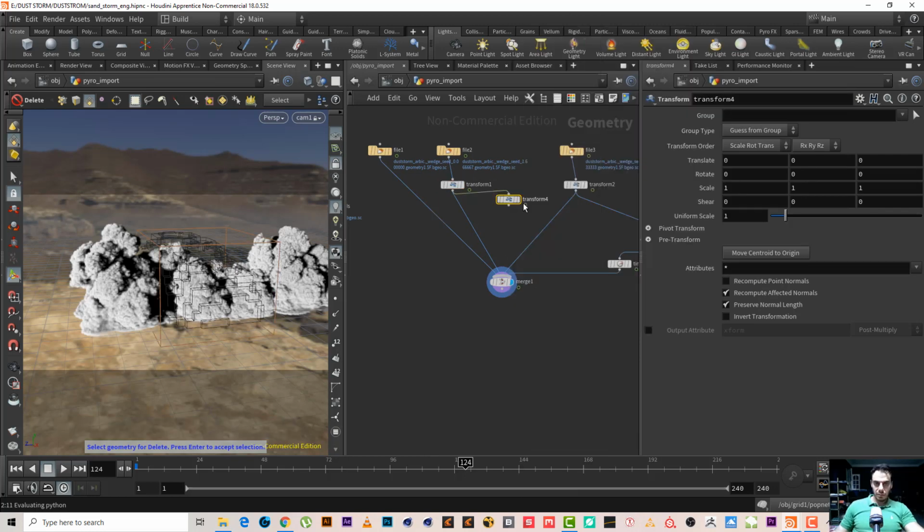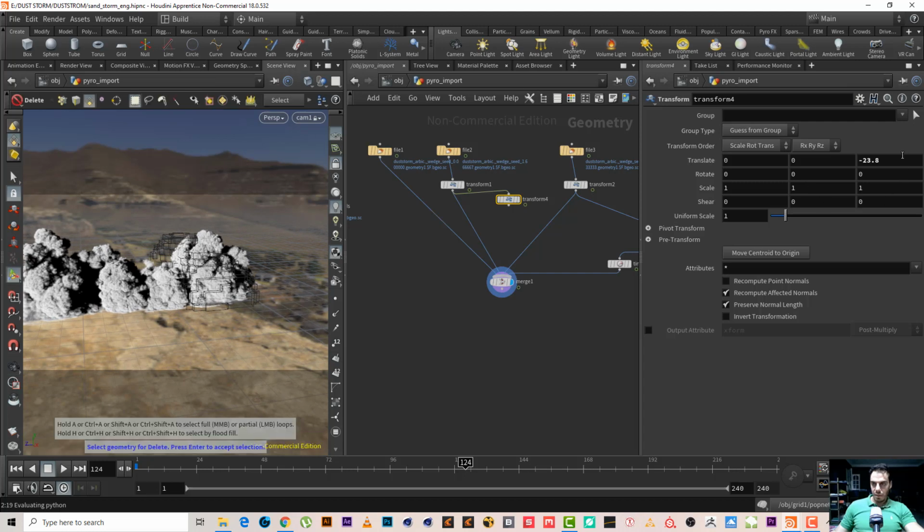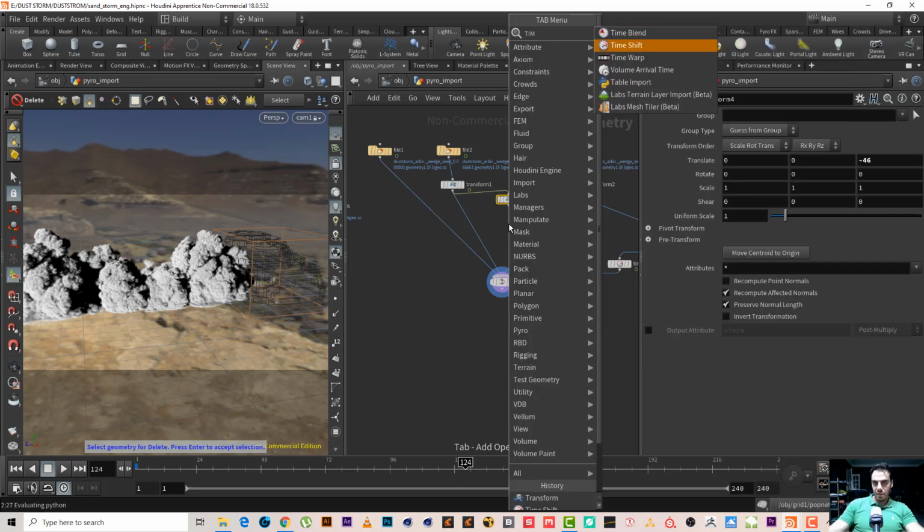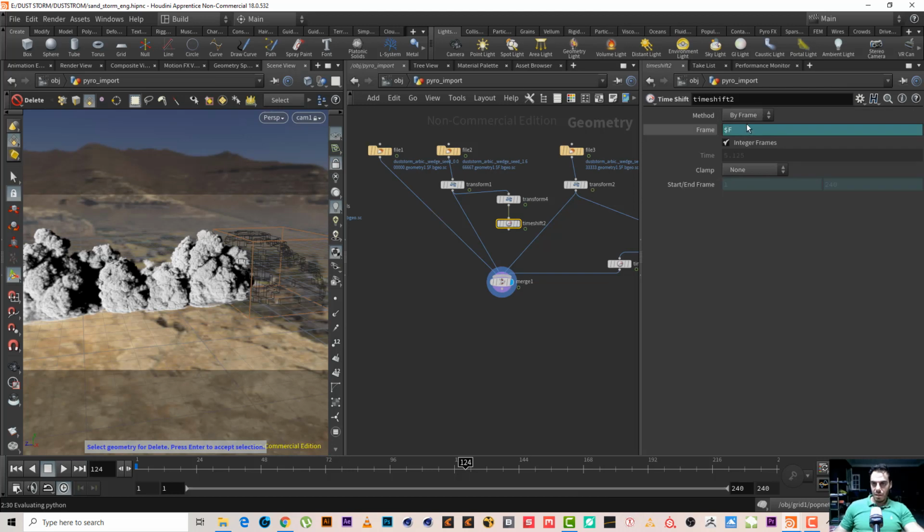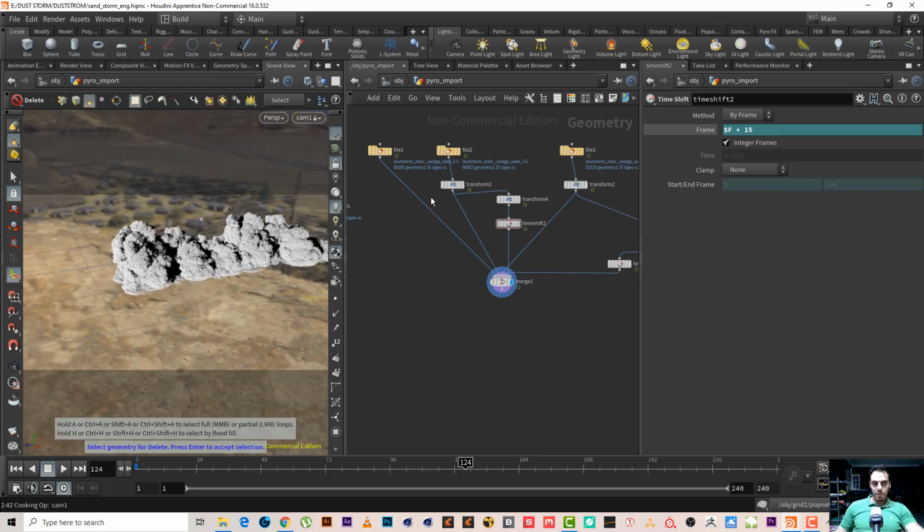Yeah, and also let me put this one here. Yeah, looks cool. And time shift. This time shift, let's make it plus 15. Yeah, and let's add it here. Great.